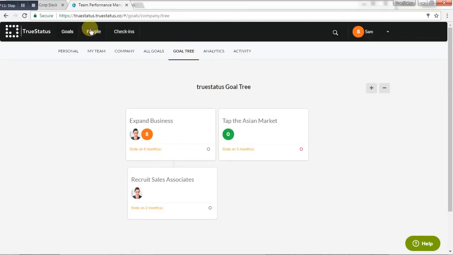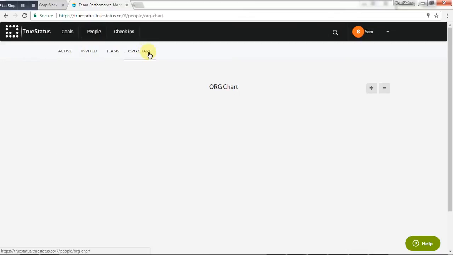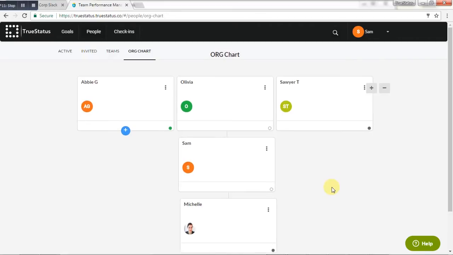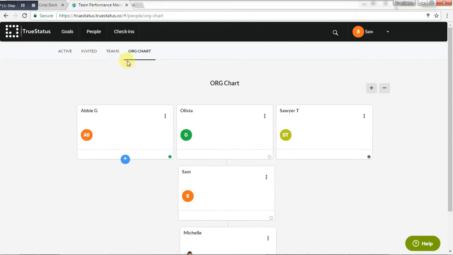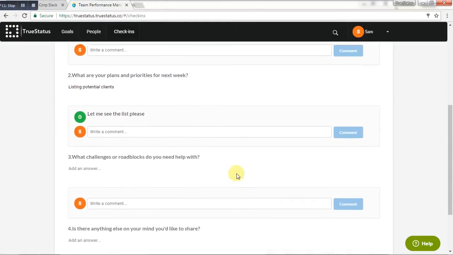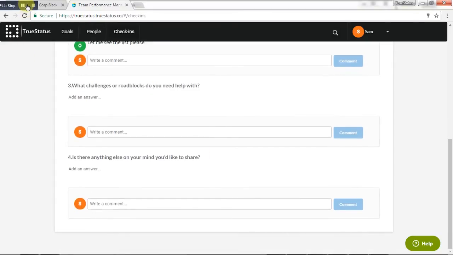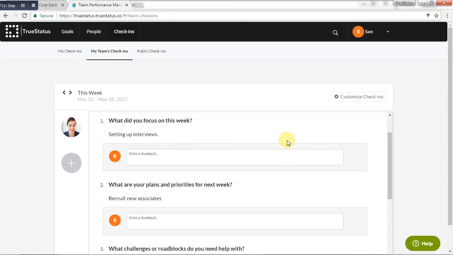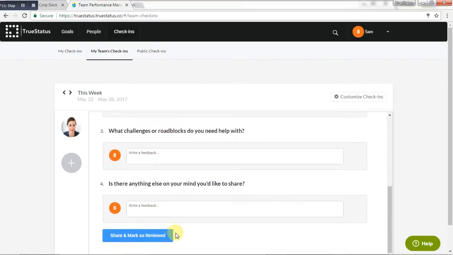Another great feature TrueStatus platform offers is check-ins. Check-in is a two-way conversation between the manager and the direct report about the work completed. Check-in provides the manager and the direct report an opportunity to discuss goal accomplishments for the week and understand the priorities for the coming week. It also allows the manager to provide feedback and coach their direct reports. Manager gets the facility to request check-ins weekly, bi-weekly, or monthly from their direct reports.